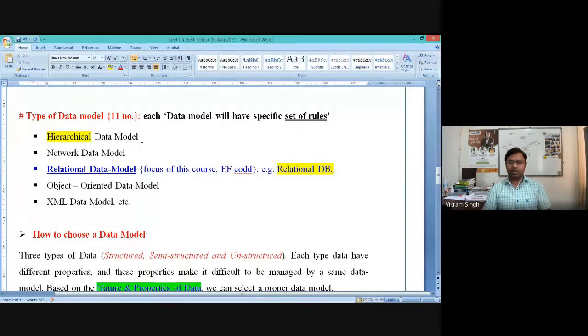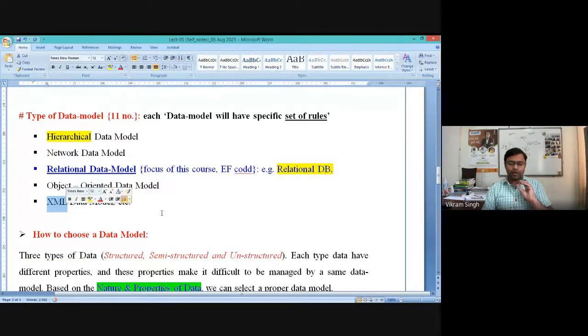Similarly, for other data models, if you create a database for your application using the object-oriented data model, it will become an object-oriented database. And if you go for XML, like in a scenario where we have a lot of URLs to process and store, naturally you will go for the XML data model architecture. So it becomes an XML database.